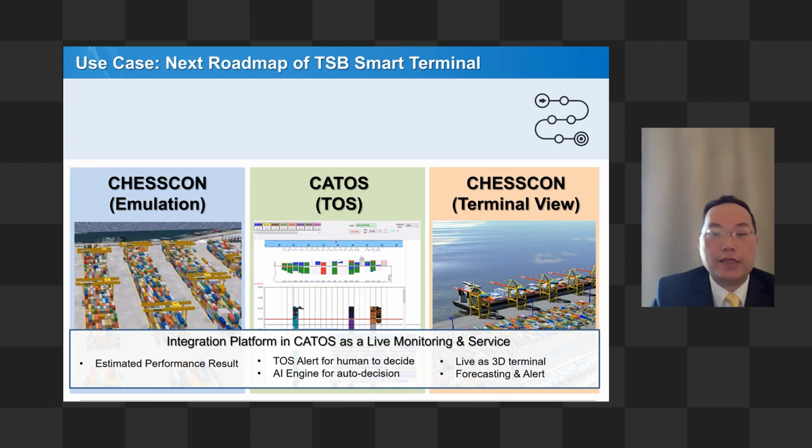And on top of it, with our acceleration, we would like to try to put the similar result and estimated result in the terminal view. So they can have the 2D view from our TOS, and they can also enjoy the 3D view through the terminal, just called the terminal view, to see all the different situations with the forecasting alert functionality.